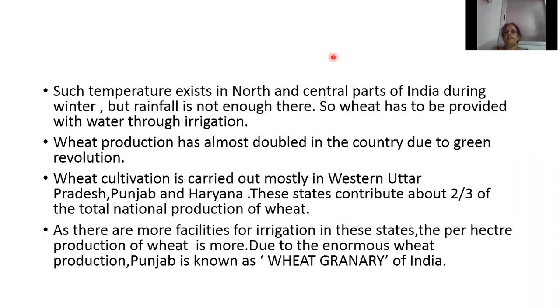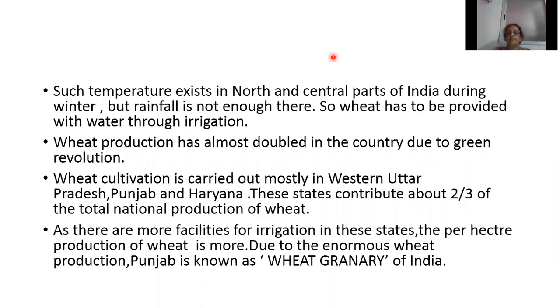Wheat cultivation is carried out mostly in western Uttar Pradesh, Punjab and Haryana. So maximum production of wheat is from these states, western Uttar Pradesh, Punjab and Haryana. And these states contribute about 2/3 of the total national production of wheat. Maximum production of wheat is from Uttar Pradesh, then Punjab and Haryana.